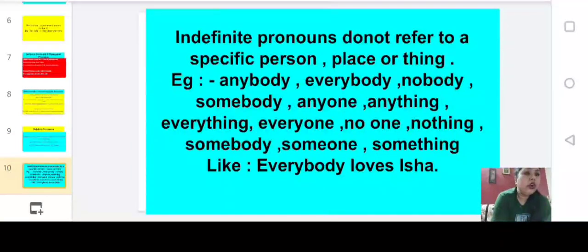Okay. Now last, we come to the next pronoun, the indefinite pronoun. Indefinite pronouns do not refer to a specific person, place or thing. For example, anybody, everybody, nobody, somebody, anyone, anything, everything, everyone, no one, nothing, someone, something. If I say everybody loves Isha, then I am not specifying who loves Isha. Everybody means there can be anybody. So I'm not specifying anyone. So when words do not refer to any specific person, place or thing, then it comes under indefinite pronoun.